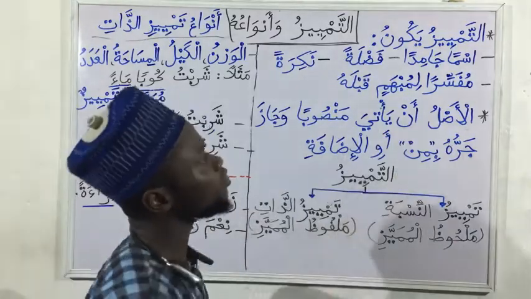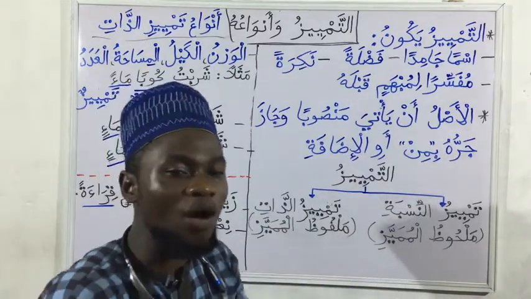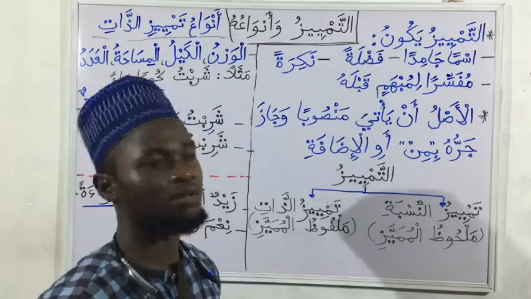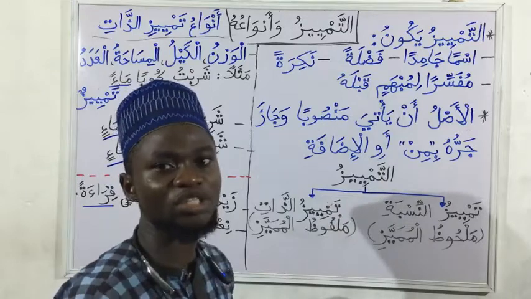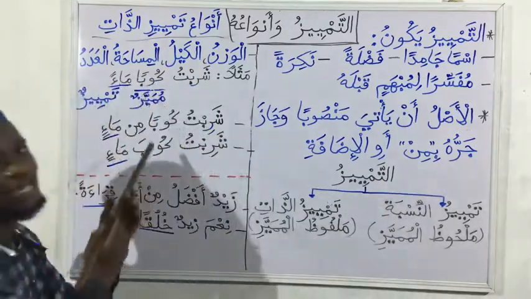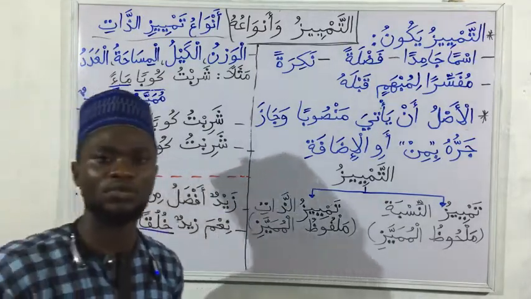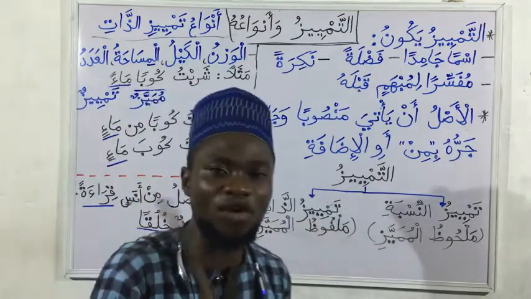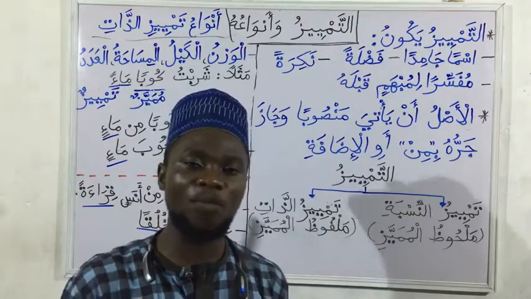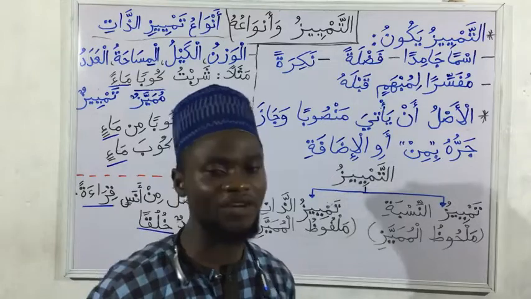So the next one, mufassiron limubhamin qablahu. So tamyiz now comes to explain an ambiguity that comes before it. Mubham, ambiguity. So it comes to explain an ambiguity that comes before it. Let's look at the example again. If you say sharibtu kuban, I drank a cup. Saying I drank a cup, that cup is an ambiguity. Cup of what? It could be anything. Cup of water, cup of milk, cup of tea, cup of honey, cup of anything.